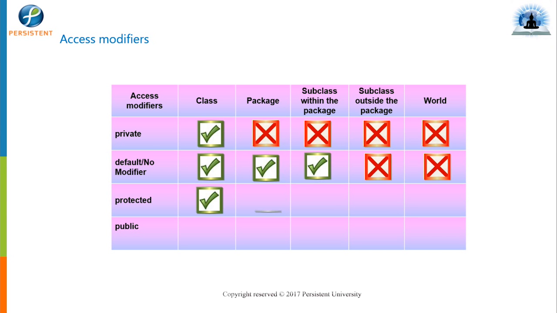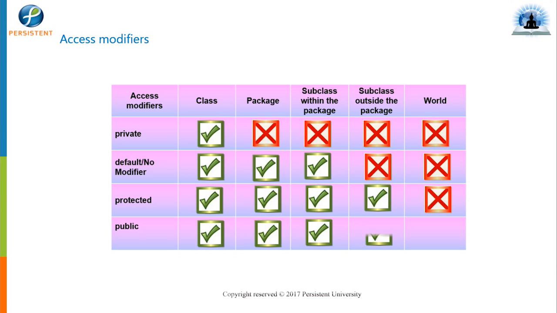If you see, we have 4 access modifiers in Java, right? First one is private. Whenever I declare private on any member, that will be accessible only within the class. It will not be accessed anywhere else, not in the package, not in the inherited classes, not in a different package, not to the world, nowhere, only within the class.